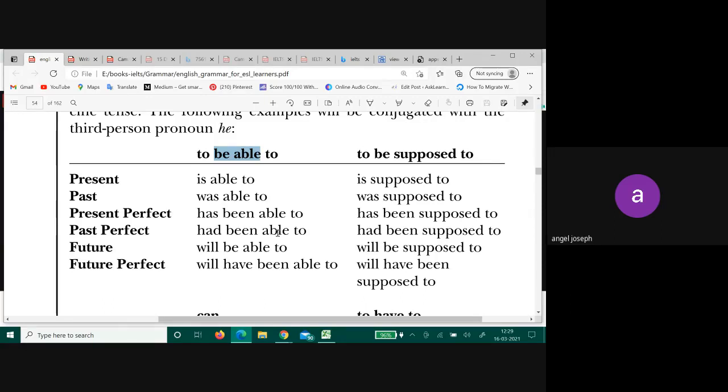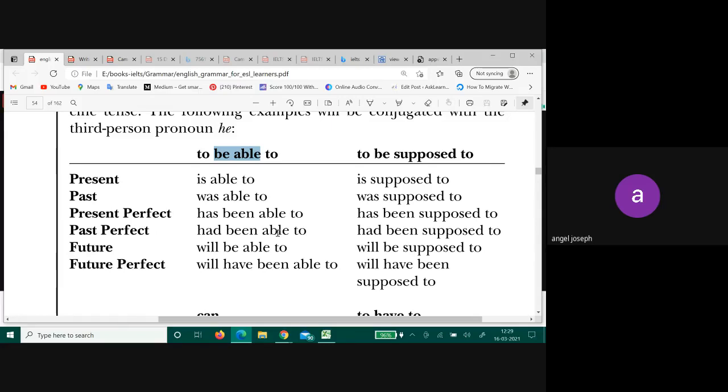Ram is able to. Past, Ram was able to. Had been able to. Past perfect. Has been able to, present perfect. Future, will be able to. Future perfect, will have been able to. We have all gone through these different forms, right?